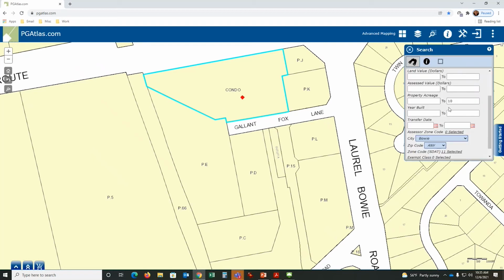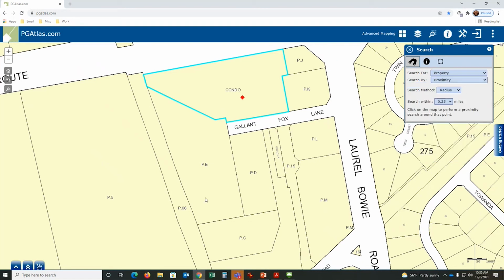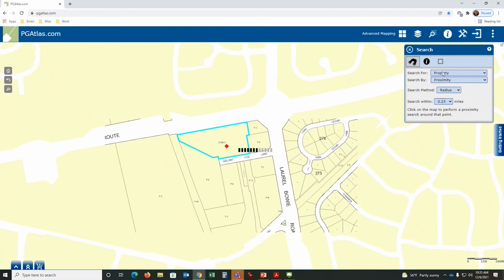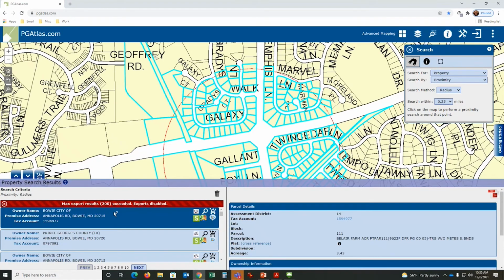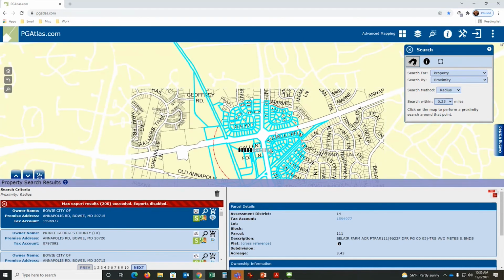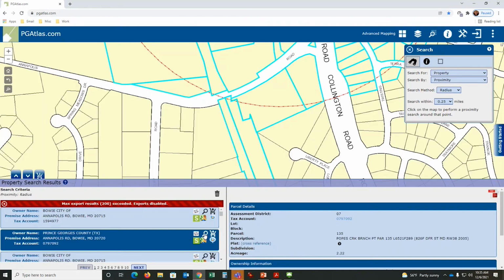Another option, if I scroll back up, is the proximity tool. So what I can do here is I can say I want to see everything within a certain proximity based on this radius. So I have a half a mile radius, and I said from here, let's see, oh, too many records. I have 200 records, all properties within a half a mile. So I've clicked that shape. It says here are all the properties. What do you want to do with the information? You can zoom in on one and continue.